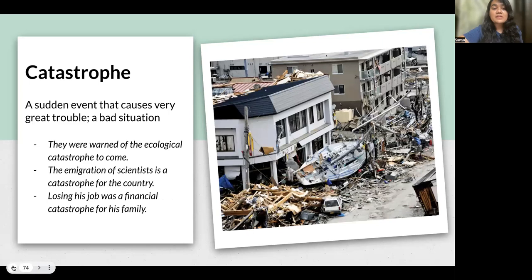Catastrophe. Catastrophe means a disaster or a calamity. You can simply remember it like this. A cat has my trophy and now she's going to scratch it all over. That's a bad situation. So catastrophe is a bad situation. It could be an ecological bad situation, that means an ecological catastrophe, or it could also be a financial catastrophe. If you're having problems in your financial life, like losing your job.